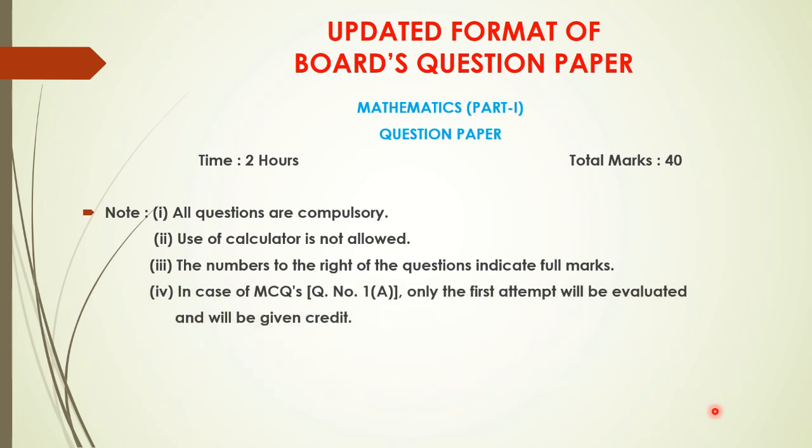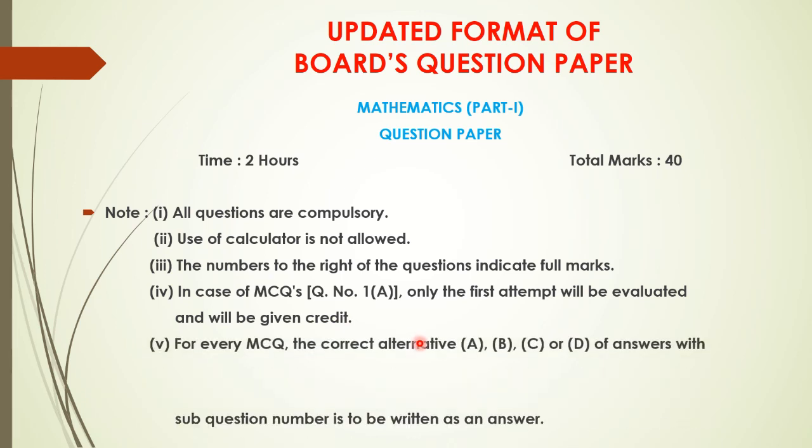Next is, in question number 1A, the questions are of MCQ type. So in case of MCQ, only the first attempt will be evaluated. If you are writing it again and your answers are different, the second attempt will not be checked by the examiner, and only your first attempt will be given the credit, or marks will be given to the first attempt only.